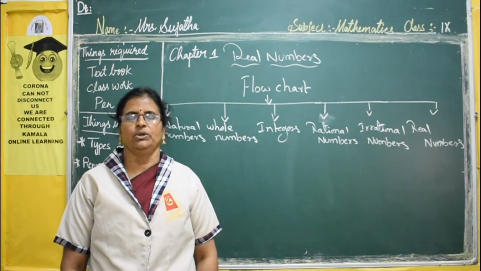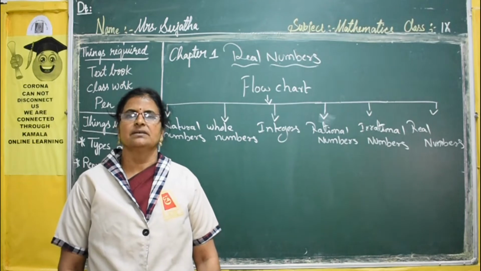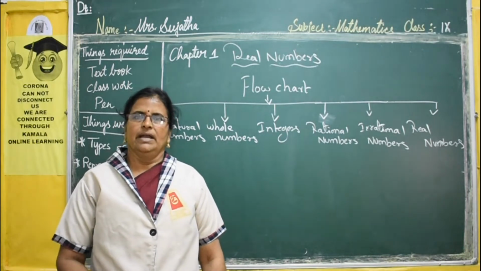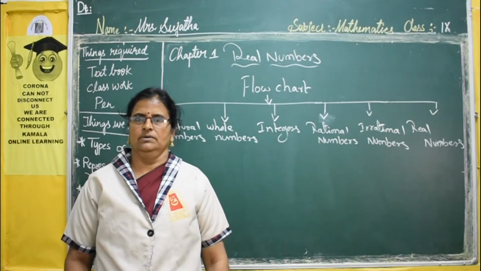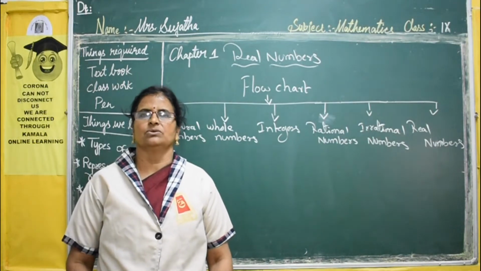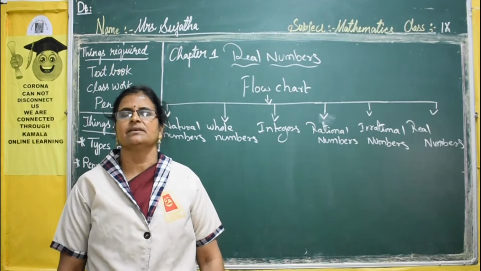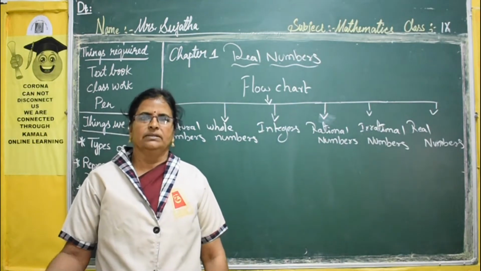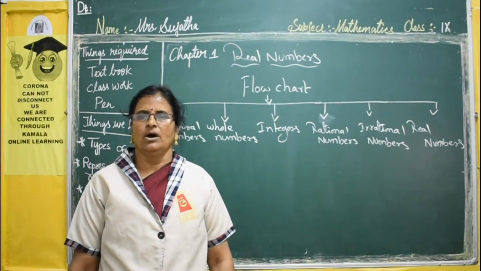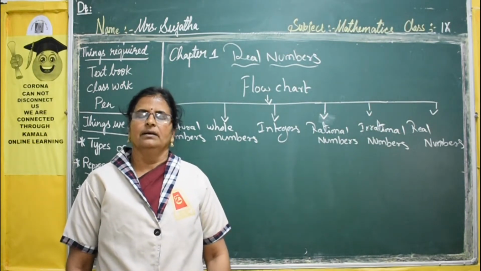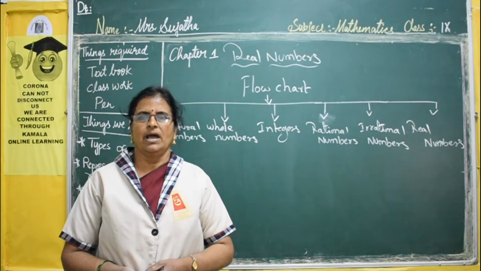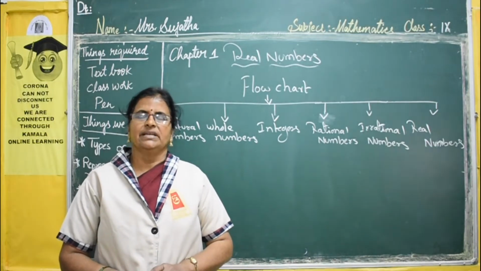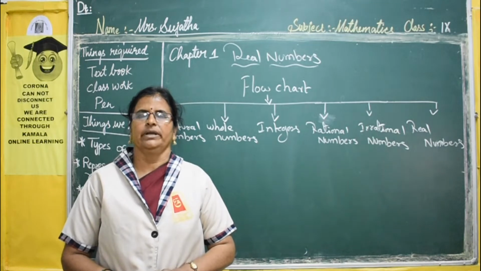Maintaining the distance between you and other persons whenever you go outside, and at home also, nearby your neighbors also, you have to maintain the social distance. Wear a mask always at home, and whenever you go outside. Wash your hands with soap regularly, daily 2 or 3 times. Cleaning of hands is very important.